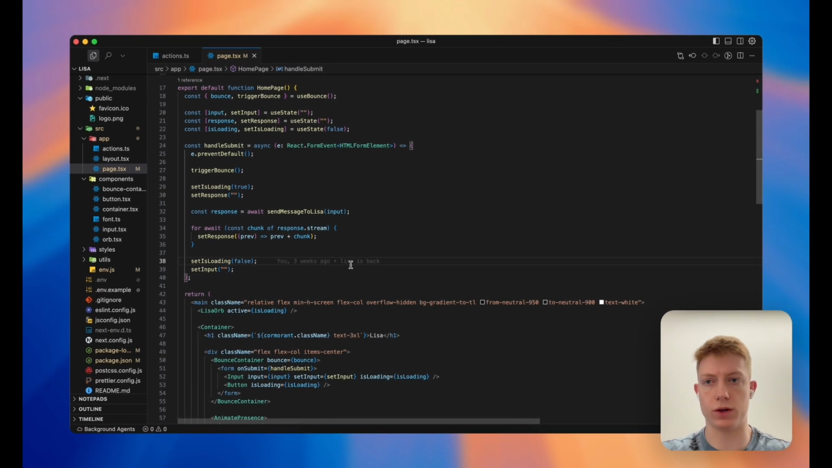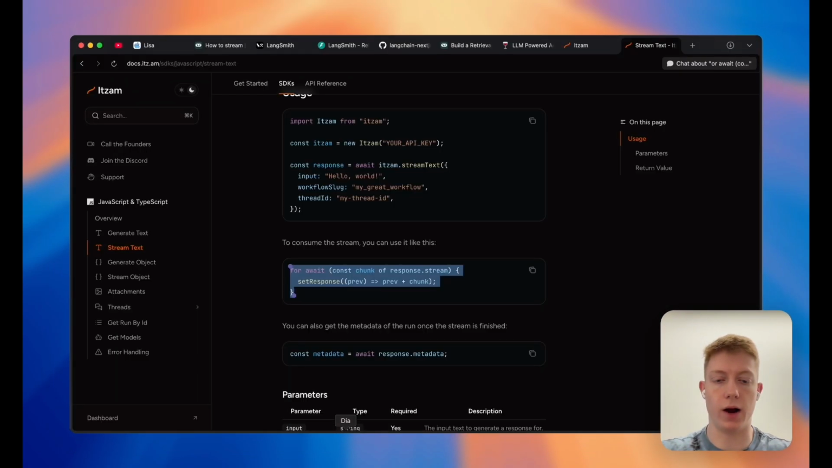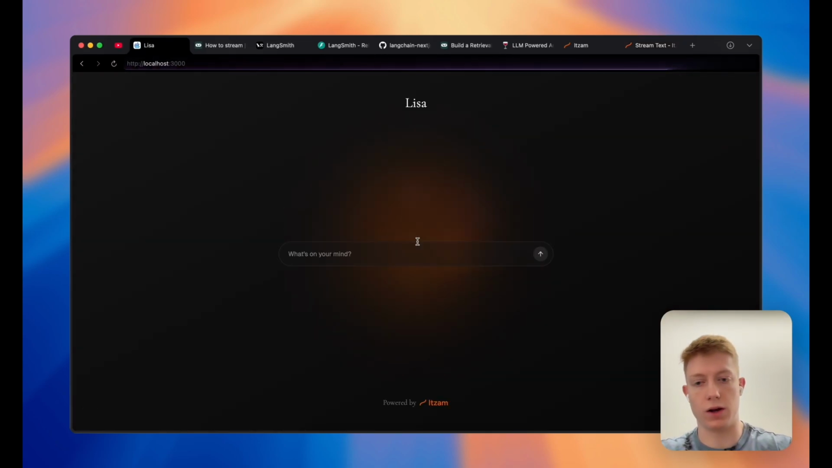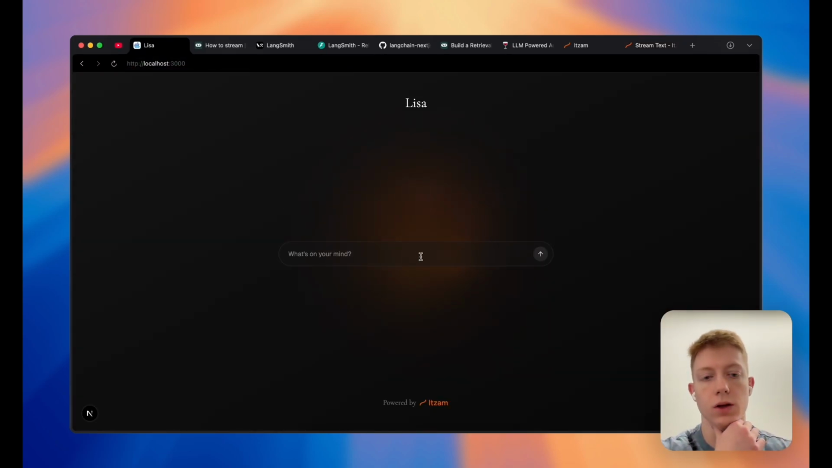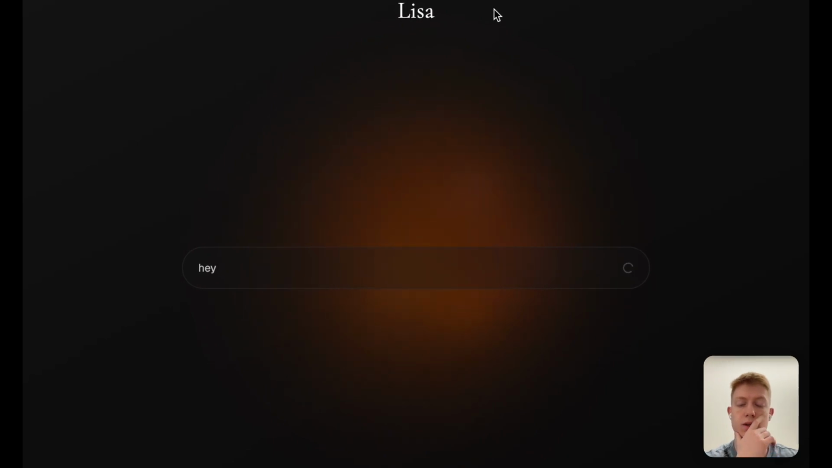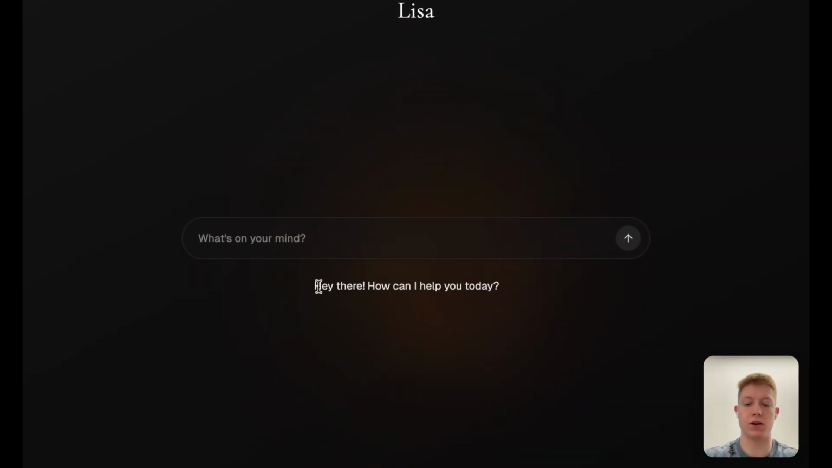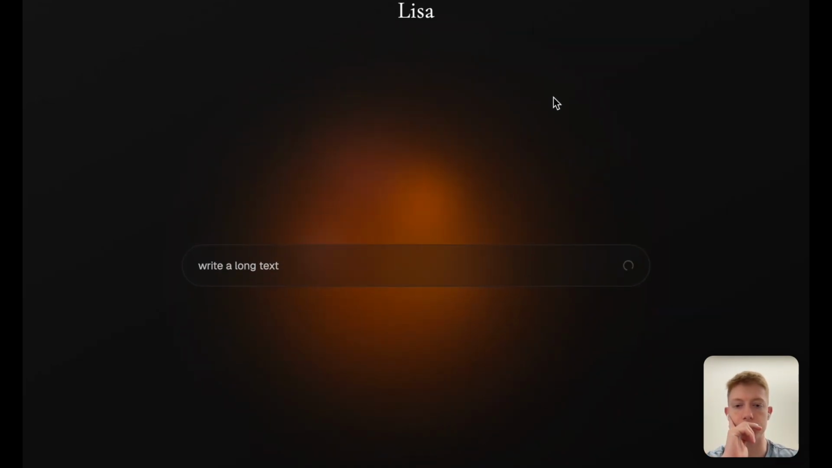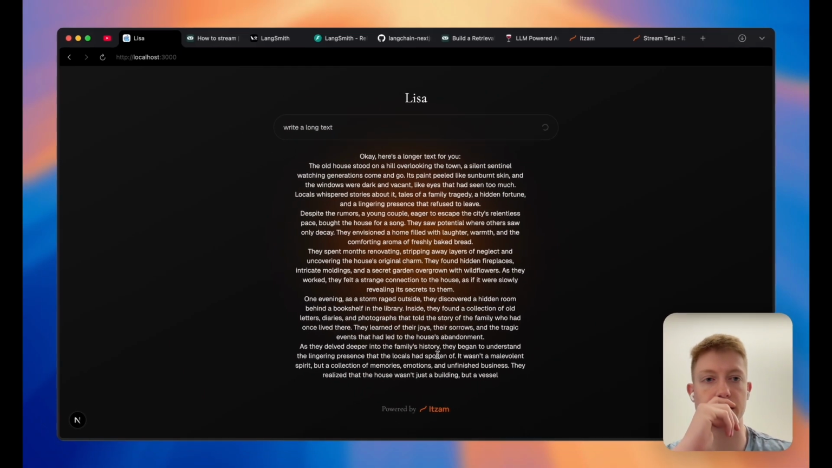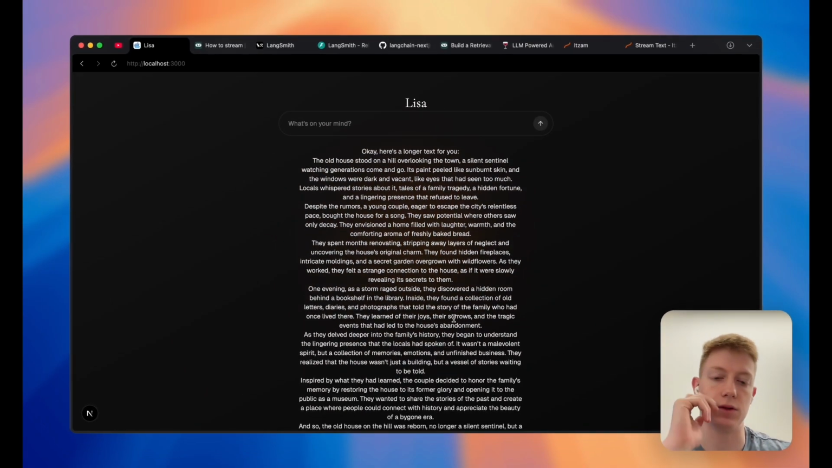So if I head over to Lisa, it now is using Itzam, and if I say hey, it gives me an answer. And if I tell it to write a long text, it will stream the result, concatenating. I think it's a little bit faster because I'm using Gemini here, and with LangChain I was using OpenAI GPT-4, and I think that's a little bit slower to generate. But yeah, here it works.